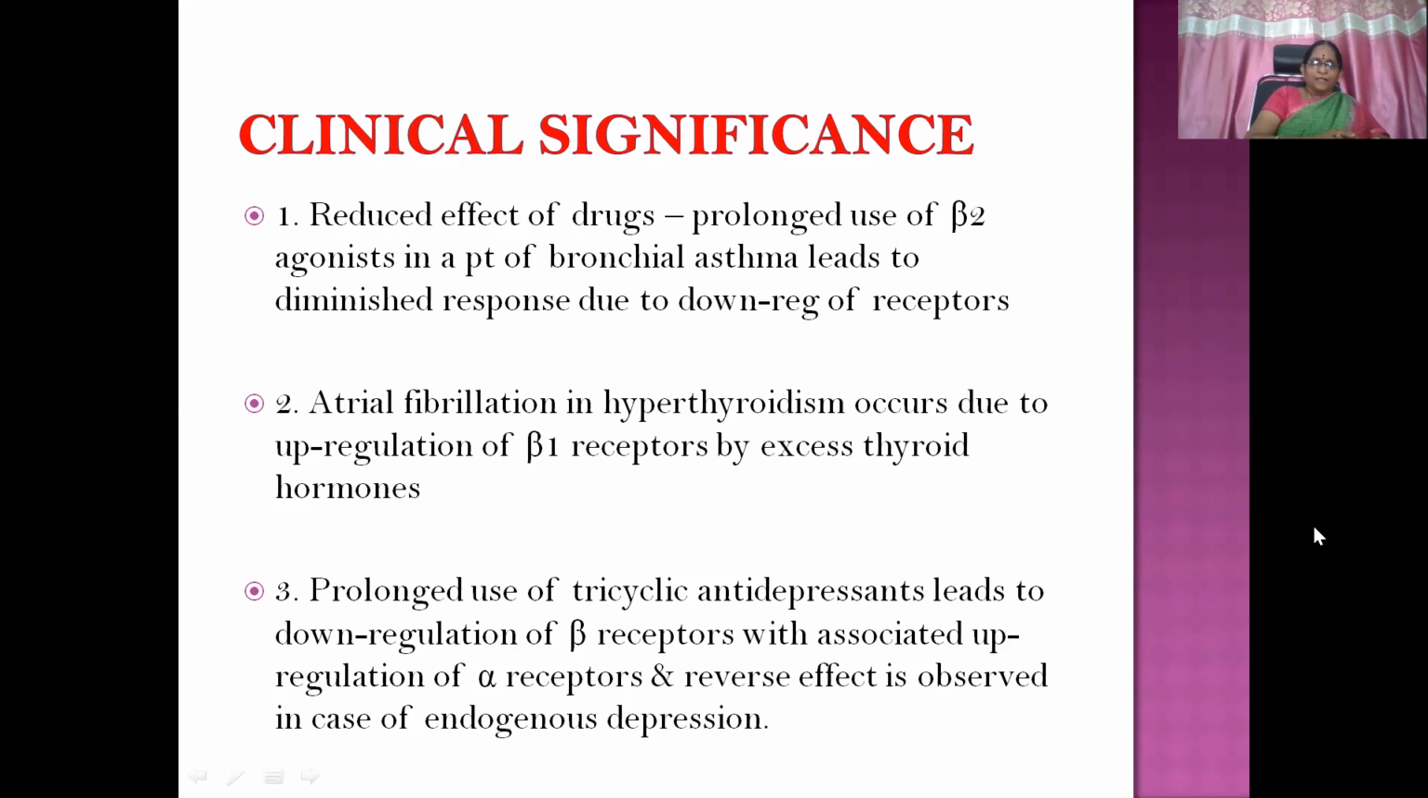Prolonged use of tricyclic antidepressants leads to downregulation of beta receptors. It is associated with upregulation of alpha receptors, and the reverse effect is observed in endogenous depression.